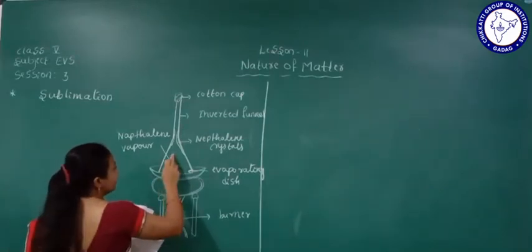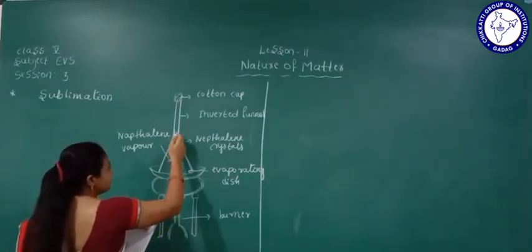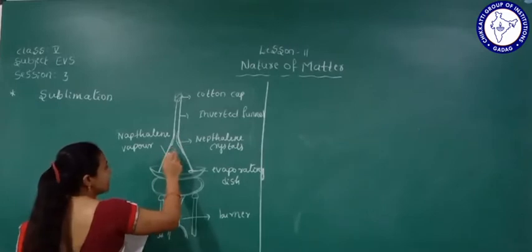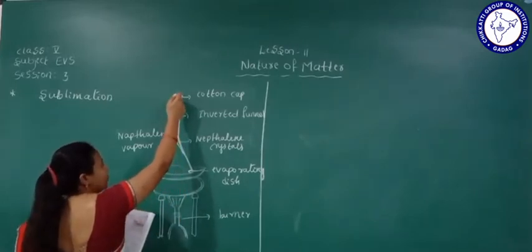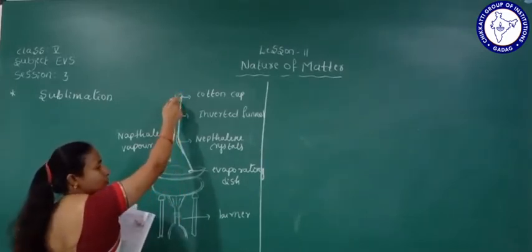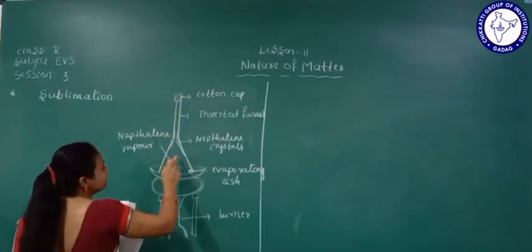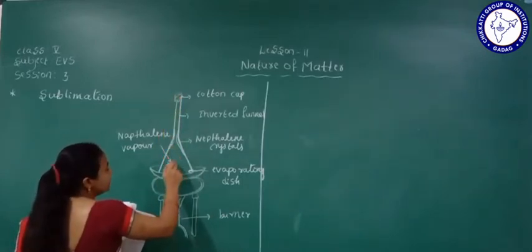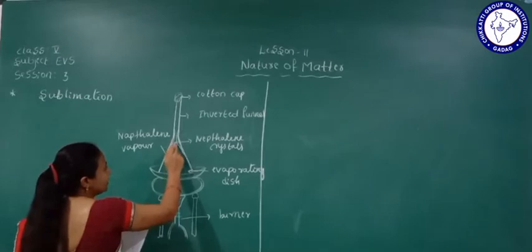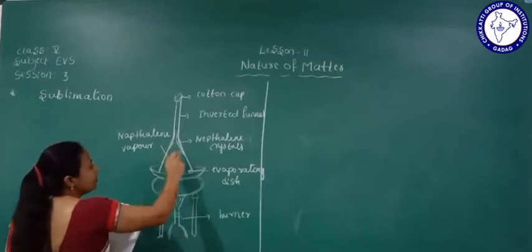After that it settles in the inverted funnel like this, because it can't go out. Why? Because we have closed the end of the funnel with cotton. So that is why all the milky vapor settles here in the funnel.